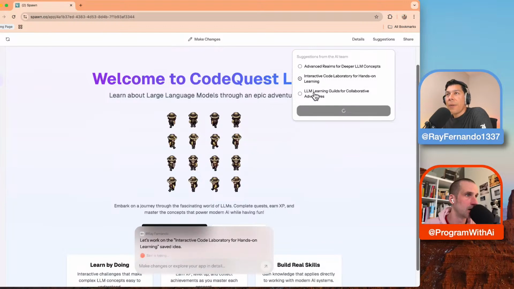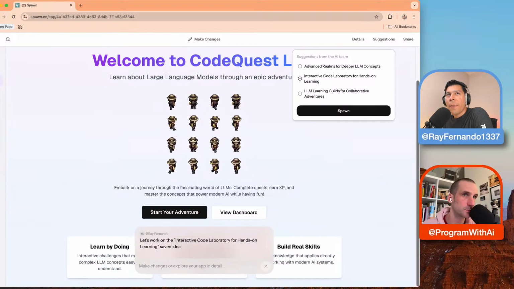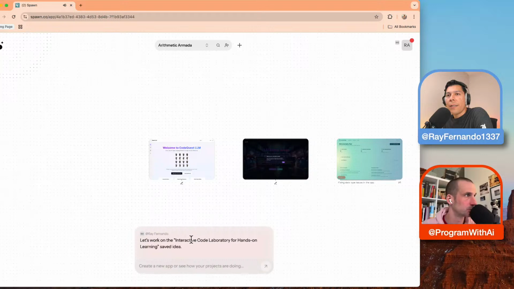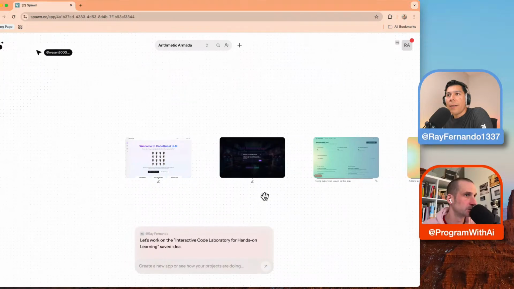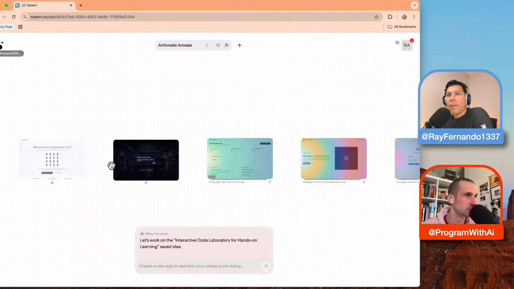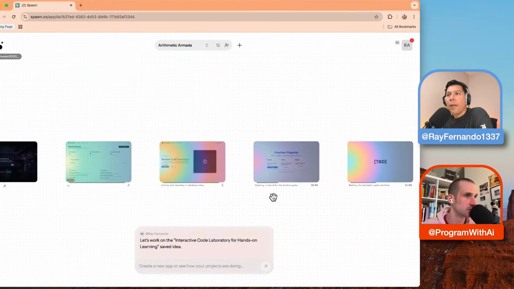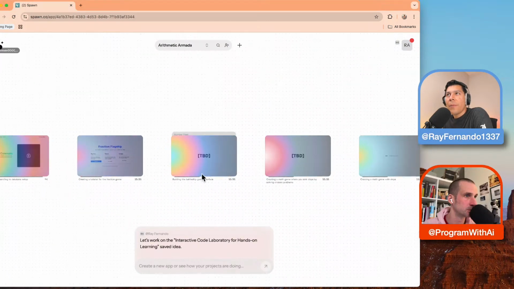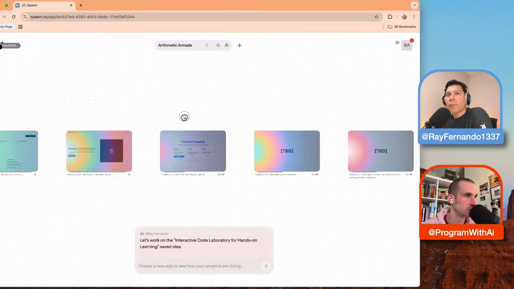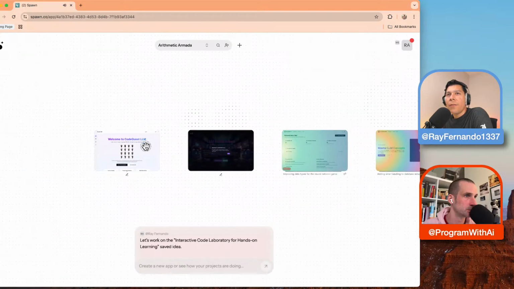So it looks like this is basically a feature. You can get features that are listed. If you have no direction of where to go, you click and hit Spawn and it literally starts working on the next thing. So let's work on the idea. I guess it's cooking right now. I'm not sure where I can see this progress, but I think it's going to go ahead and do that type of thing. Does it just go into the next screen or something like that? I guess it's not really clear. We're still generating all the other apps here. Let's go ahead and go back. This is fascinating.